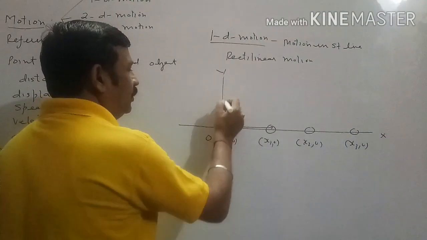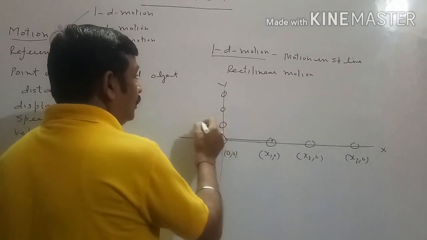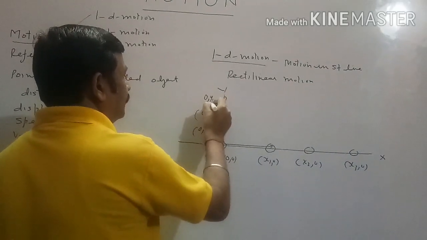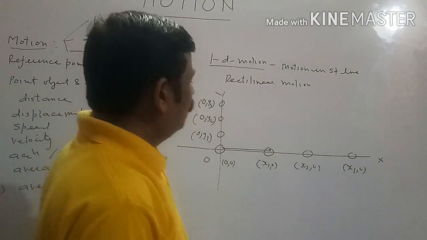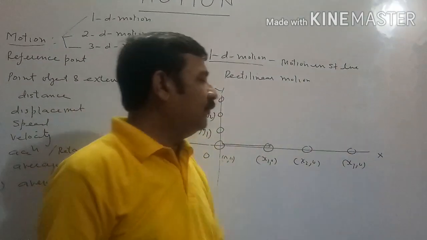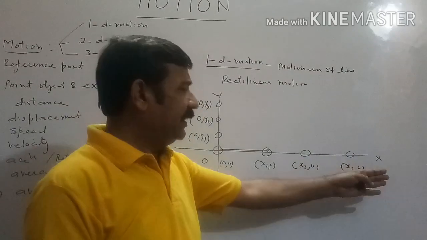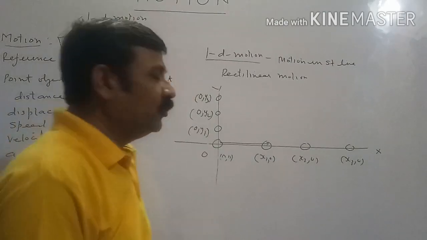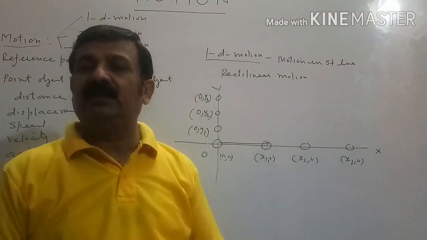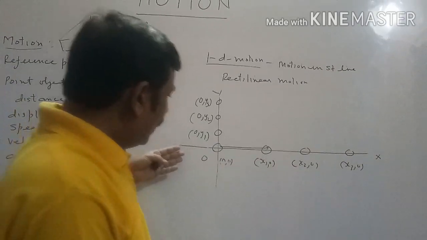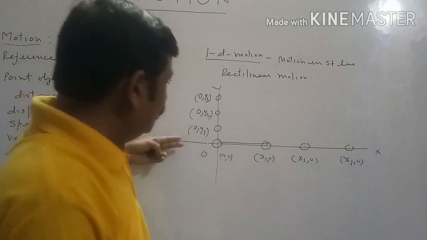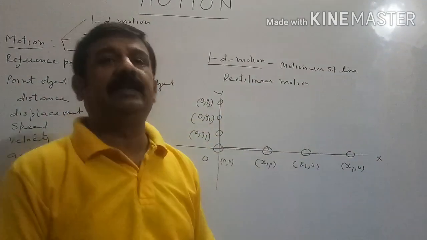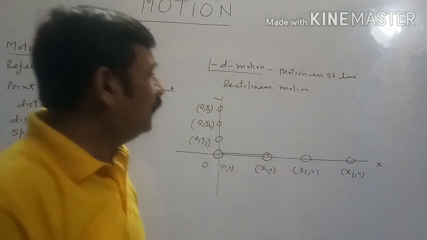From the same point, when the body is thrown in the vertically upward direction, its y coordinate keeps on changing. So this is also an example of one-dimensional motion, because when the body moves in the horizontal direction, only the x position coordinate keeps on changing with time. When the body moves in the vertically upward direction, only the y position coordinate keeps on changing with time. Now since either the motion is horizontal or vertical, the path is a straight line. That is why they are known as rectilinear motion or motion in a straight line. So what are the examples of one-dimensional motion?